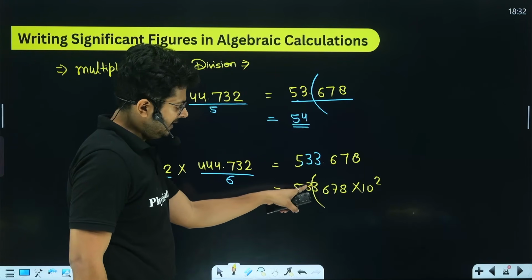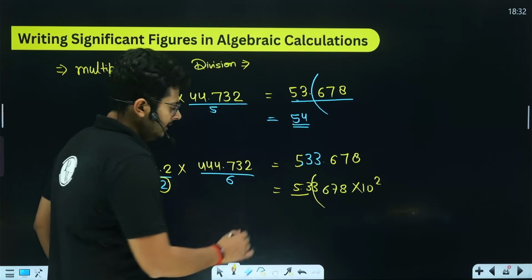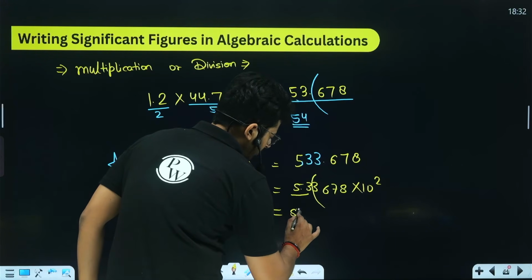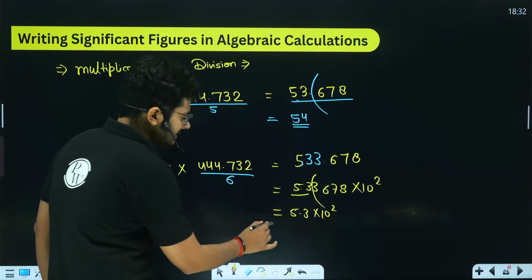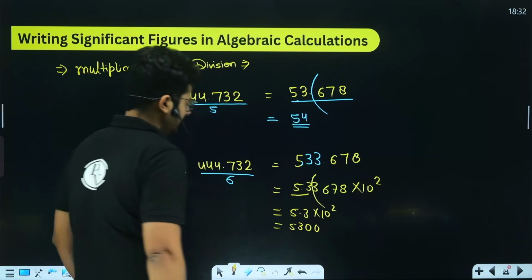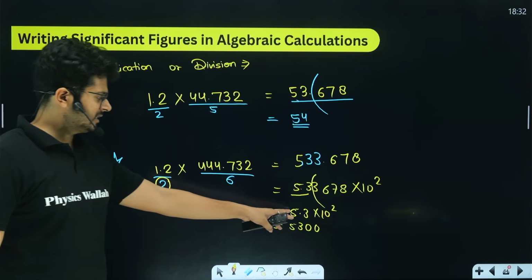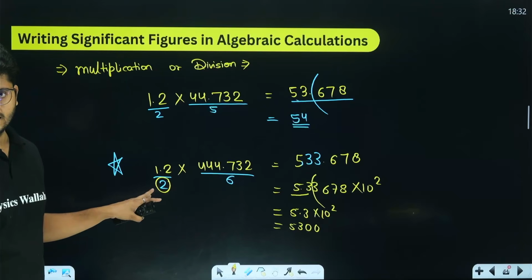And you see that the part after the cutoff digit is less than 5. So we will not change it. We will keep it as it is, 5.3 into 10 raised to the power 2. Or we can say it is 5300 like that. Right now you see that in this value we have only two significant figures. That was the desired value, right?